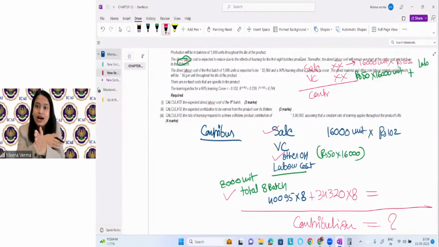तो up to 8th unit change हो रहा है, but 8th unit के बाद constant हो गया है. So we have calculated what is the time required for the 8th batch, right? After the 8th batch, the 9th batch, 10th batch, 11th batch, up to the 16th batch, total 16 batch में production हो रहा है. Up to then constant हो गया, but before that it is learning, right? So we have calculated the time for total 8 batch, then the time for the 8th batch. The 8th batch will remain constant, so next 8 batch के लिए use हो जाएगा. So this is how we have learned it here, right? I hope it's all clear.